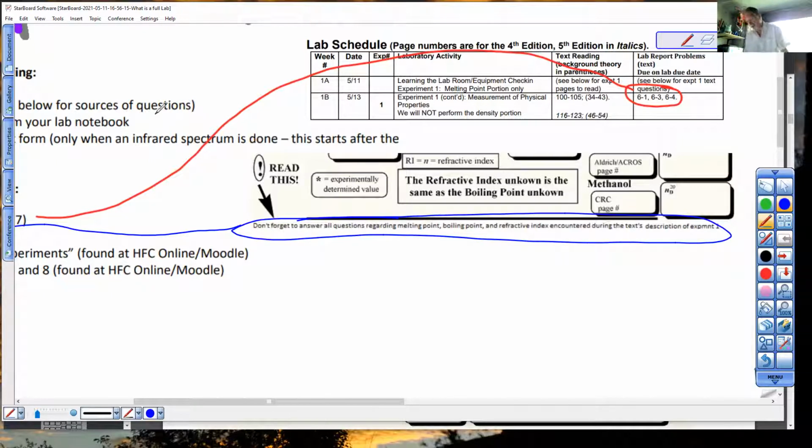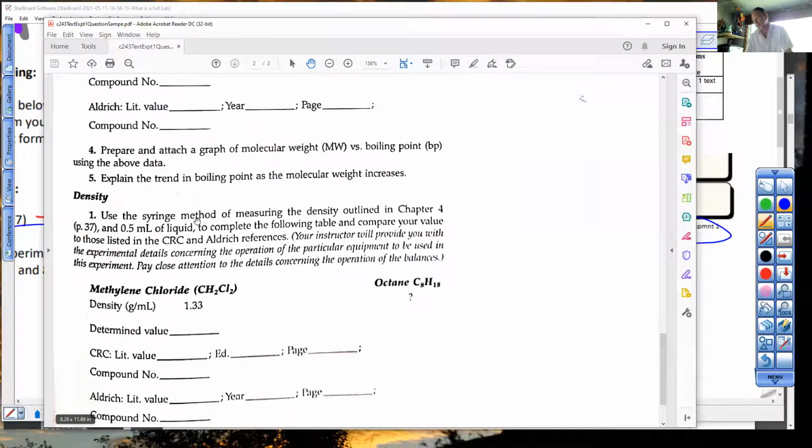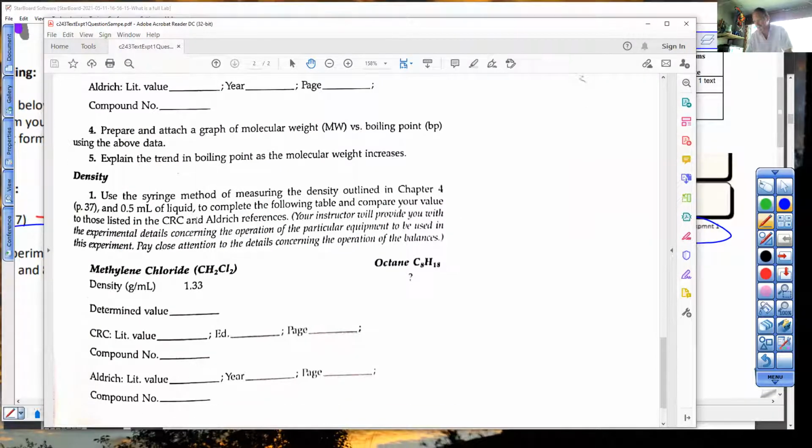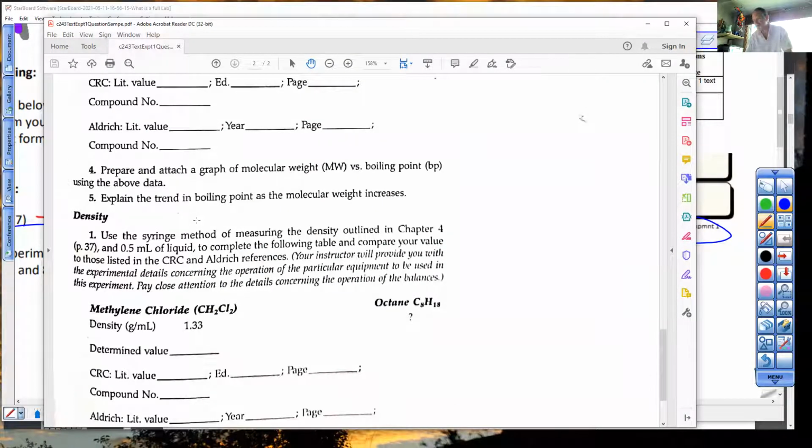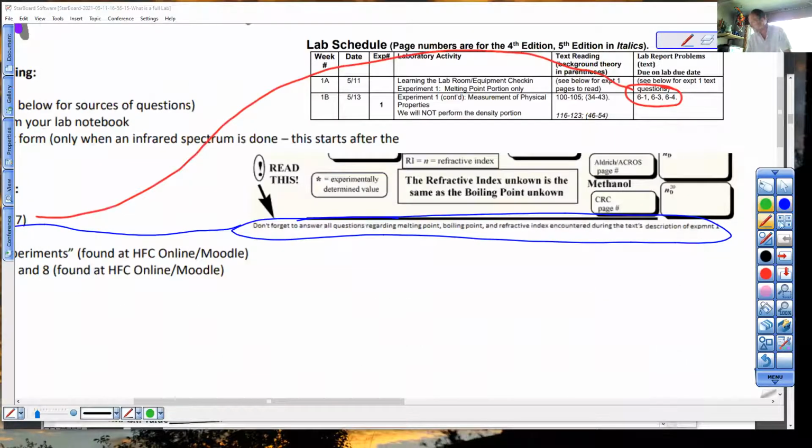Okay, I've got a part of our textbook over on another page over here. Here is a page from the textbook. It doesn't matter which version. This is the reading during experiment 1. You're assigned this reading. So right away, I see in this reading 2 questions based on boiling point. I'm going to circle them in green.